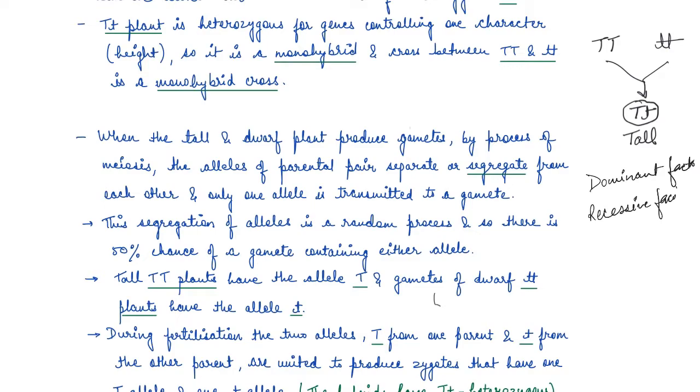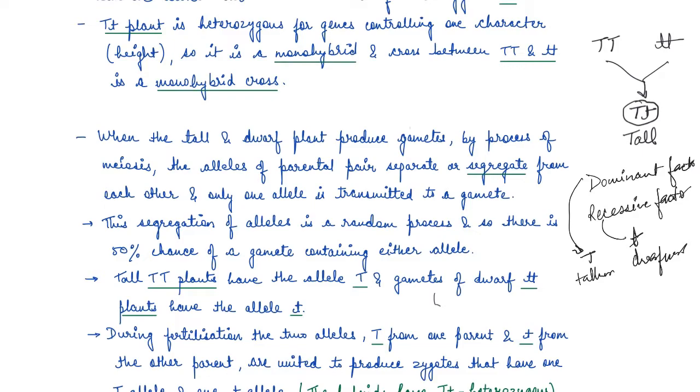So in this case, capital T for tallness is the dominant factor, and small t for dwarfness is the recessive factor. Now he observed identical behavior for all the characters that he studied, so he very logically and conveniently used capital and lowercase of an alphabetical symbol to remember the concept of dominance and recessiveness.